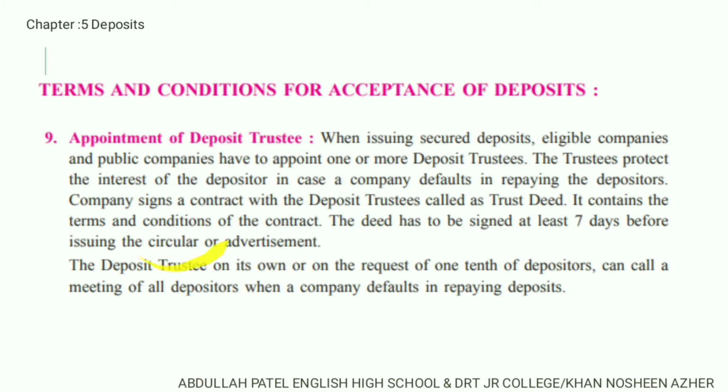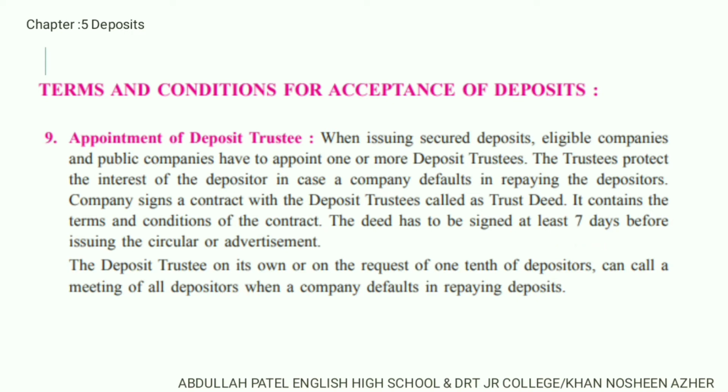When you are collecting deposits from the members, you have to issue a circular. When you are accepting deposits from the general public, you have to issue an advertisement. So the deposit trustees contract should be signed by the directors at least 7 days before.